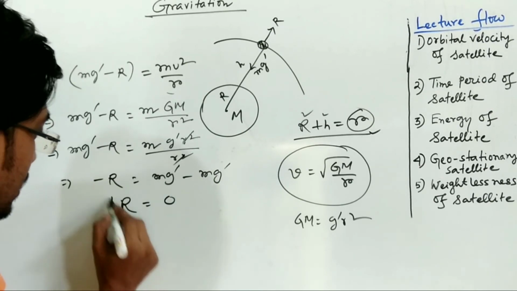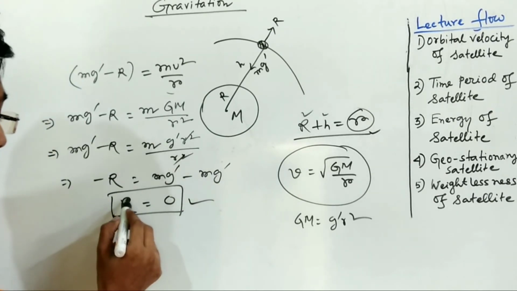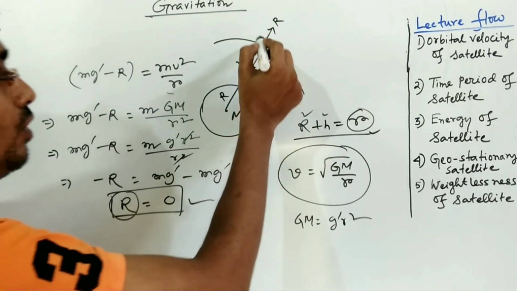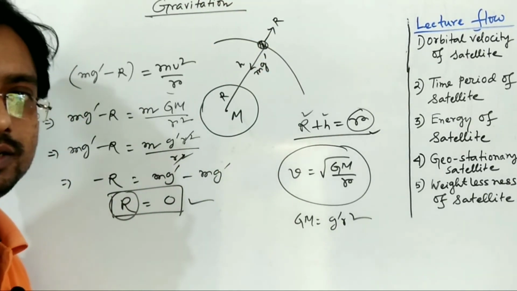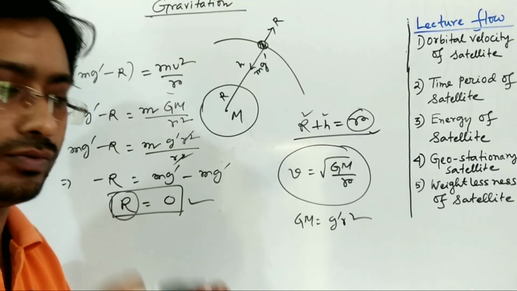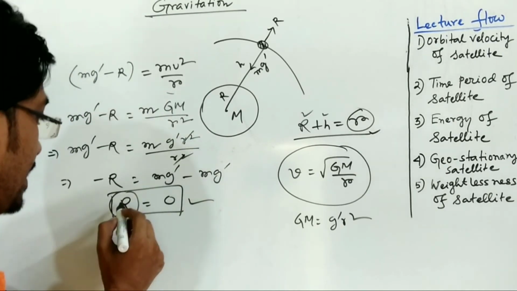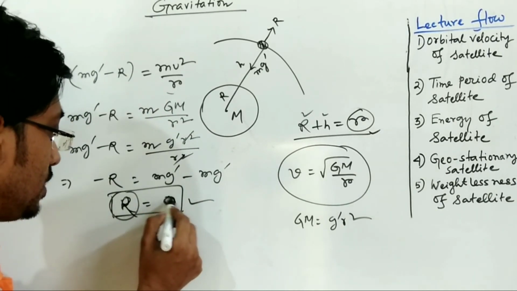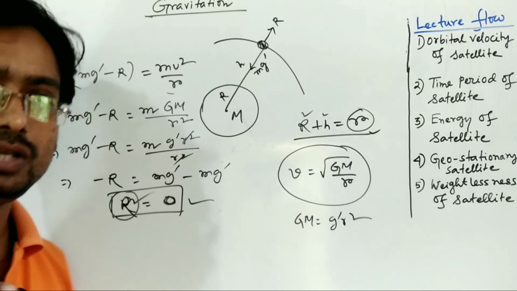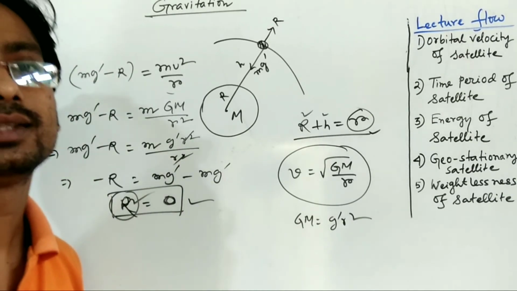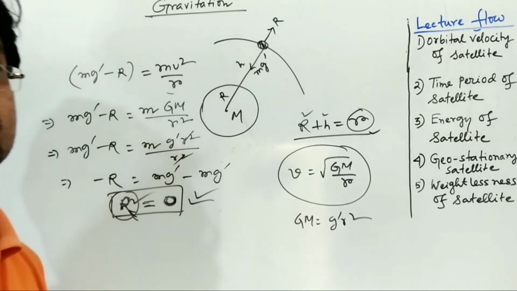So R will be 0. You can see the reaction force on the satellite due to the man or the weight of any body, that is the reaction force, is 0. If the reaction force is 0, that means he or she will feel weightless. Thank you.